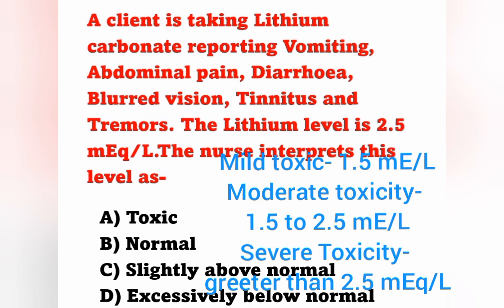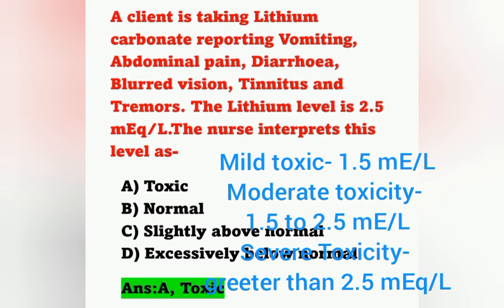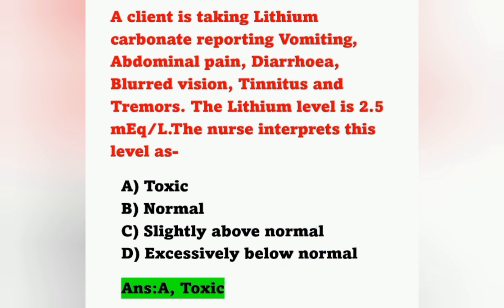Moderate toxicity means 1.5 to 2.5 milliequivalent per liter, and severe toxicity means greater than 2.5 milliequivalent per liter. Here in our option, the lithium level is 2.5 milliequivalent per liter, so it is toxic. Option A is the correct answer.